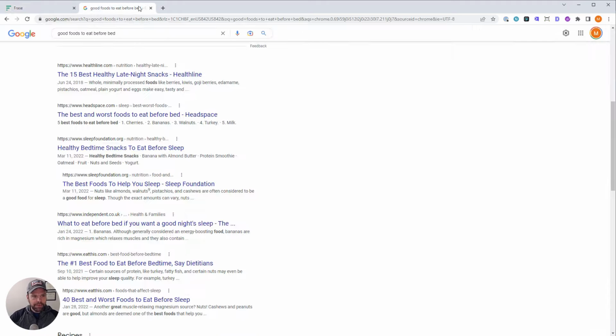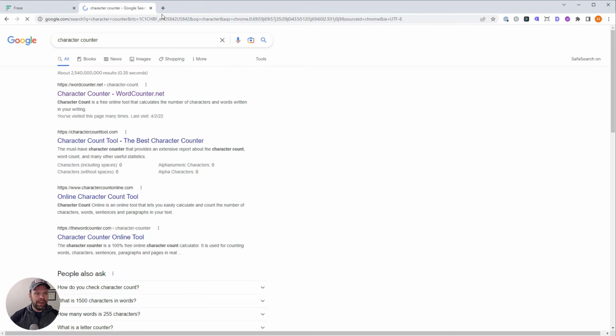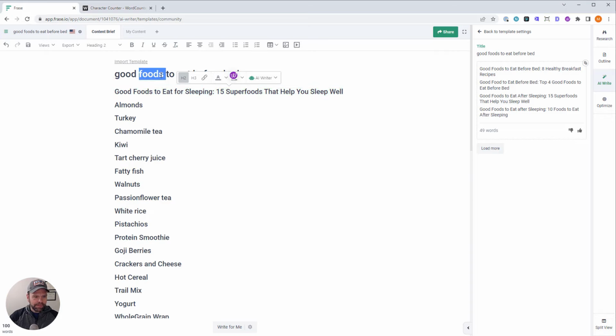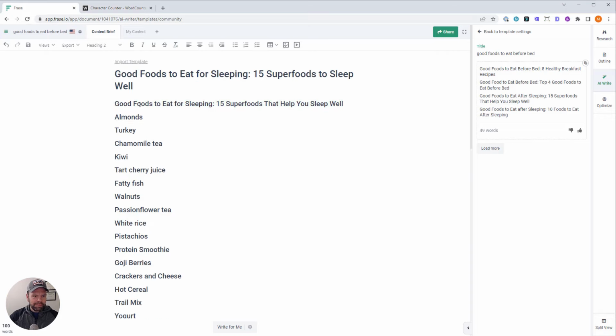Now, all I want to do is go to character counter and put this in and make sure we can get this to 60 characters or under, because otherwise Google's going to cut it off. All right, so it's 70 characters. I need to chop off 10 characters. Good foods to eat for sleeping. 15 superfoods, let's say, to sleep well. Awesome. That's what we want. So this is going to be our new meta title.